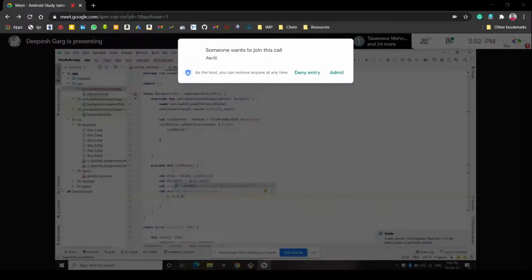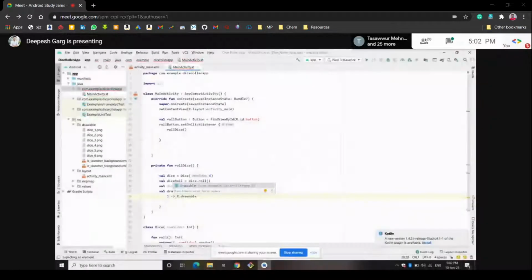And what is the drawable resource name? That was dice underscore one. You have seen in this drawable folder that we have 6 images, and the first image was dice underscore one. So we have extracted this image through R.drawable.dice_one.